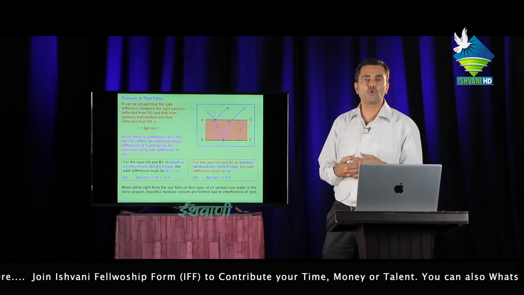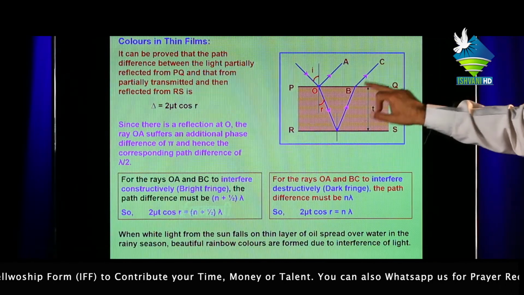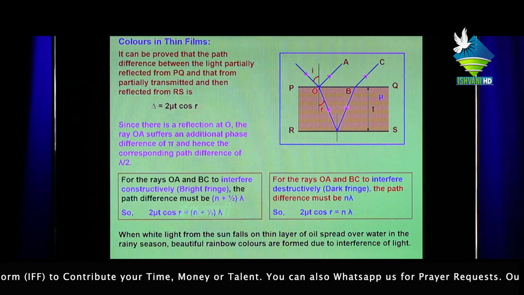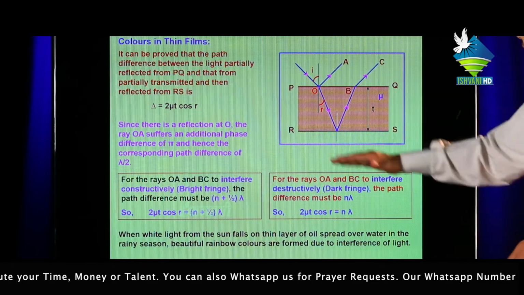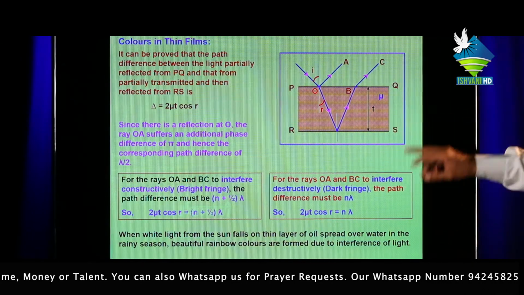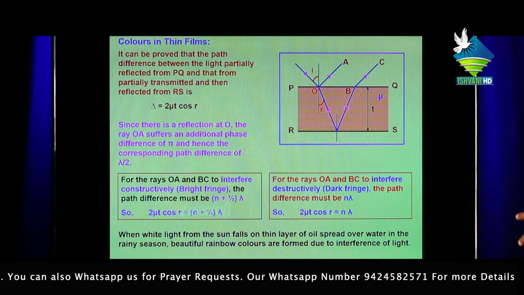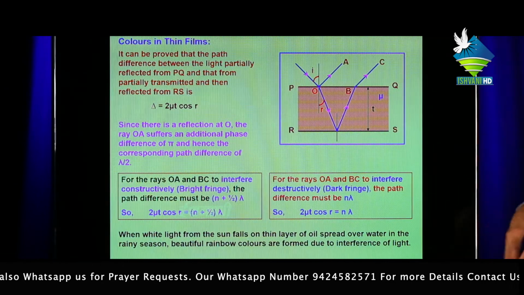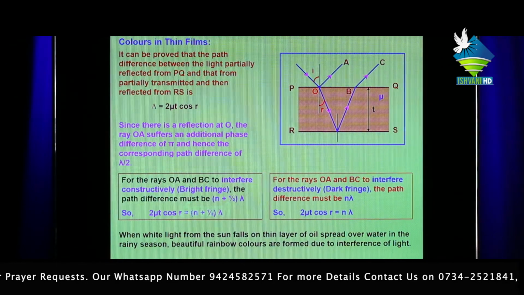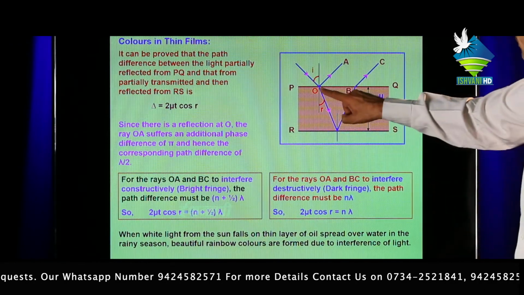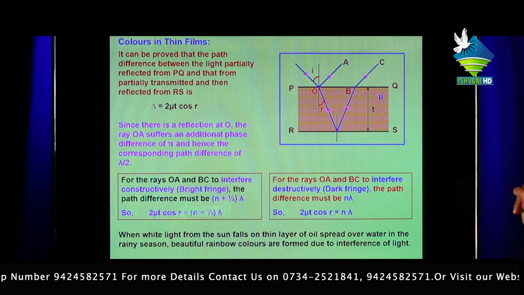Then we get two reflected rays above the surface PQ. OA and BC remain parallel to each other, and we get two transmitted rays or refracted rays below the surface RS, not represented in the figure. Now we have to find the path difference between two reflected rays or between two transmitted rays. Hence, first we can draw a normal from B on OA for finding the path difference between any two waves.